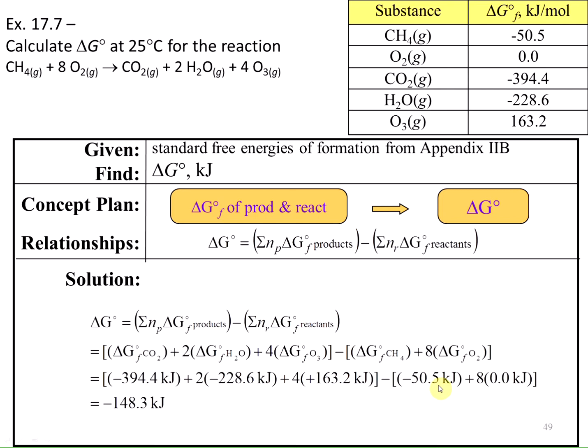So there's one methane, and methane is negative 50.5. There are 8 oxygens, and oxygen here is in its standard state condition. It's gaseous, so it's 0. So negative of a negative is a positive. So we add that 50.5 kilojoules to our sum here. And when we put this in our calculator, we should get a value of negative 148.3 kilojoules. This is the delta G for the reaction at 25 degrees C for this combustion of methane and oxygen.